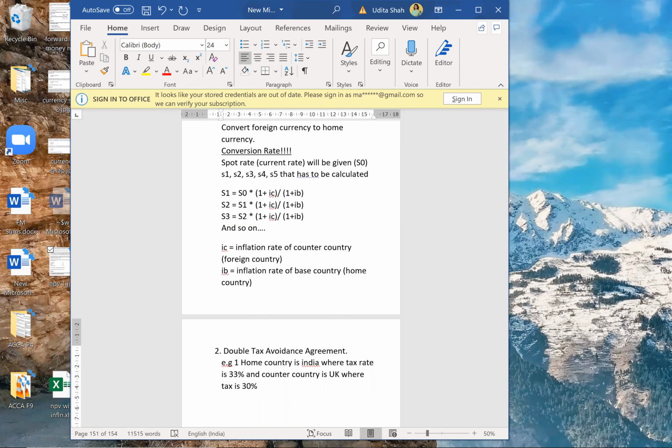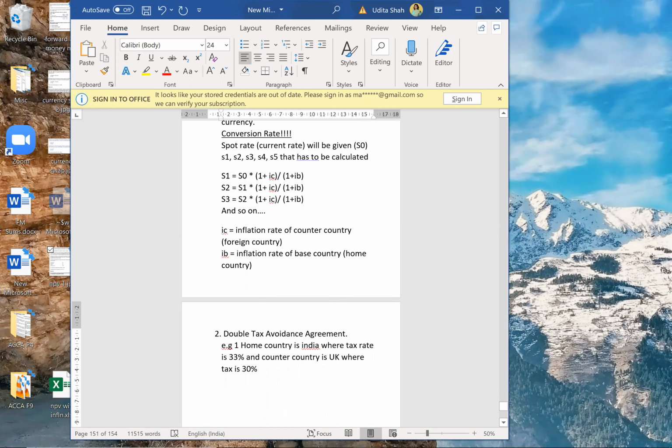Now what will happen? When we calculate cash flow after tax in UK, we have already paid 30% tax, correct?